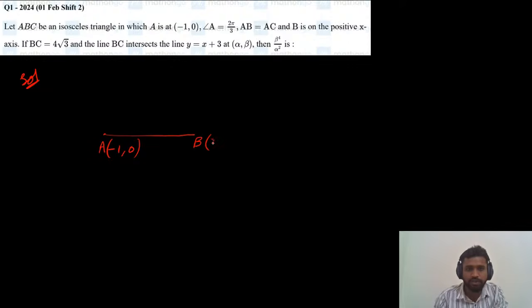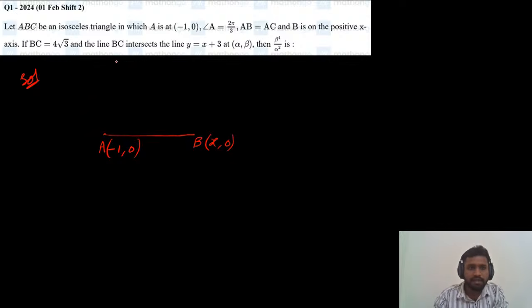Let us assume point B as (x, 0). Since it is on the positive x-axis, the y coordinate will be 0. A is (-1, 0), which is already given in the question. A and B lie on the same line.